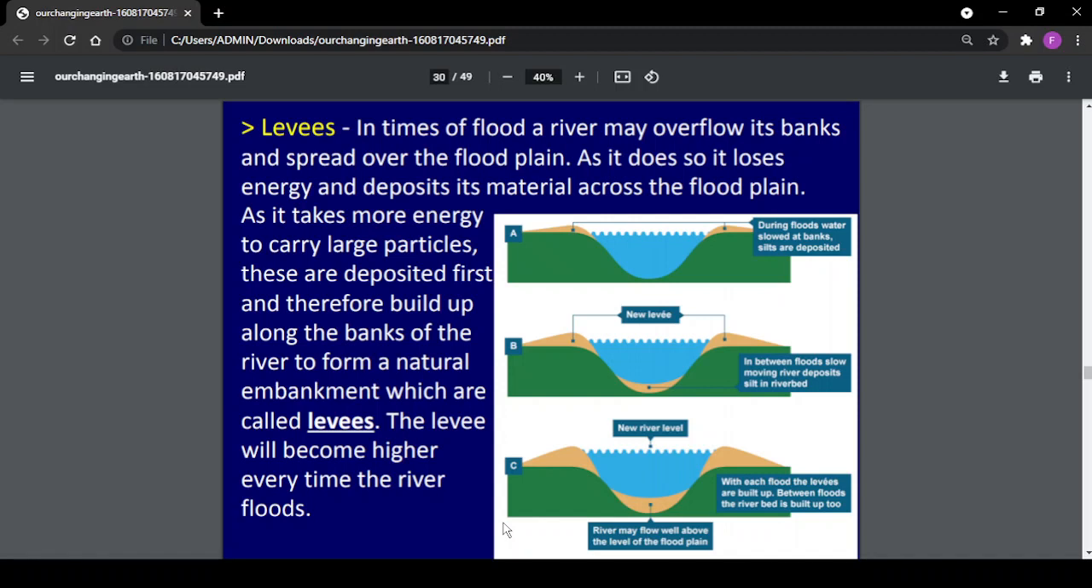The levees will become higher every time the river floods. During the floods, water slows at the banks and silt is deposited, building up new levels of the levees. In between floods, with slow movements, the river deposits silt in the riverbed. Between floods, the riverbed is built up too. The river may flow well above the level of the floodplain.